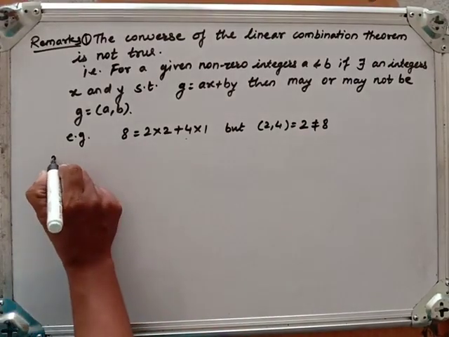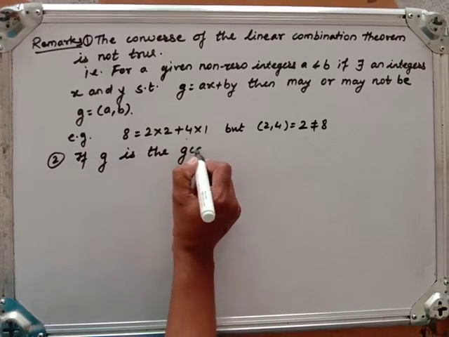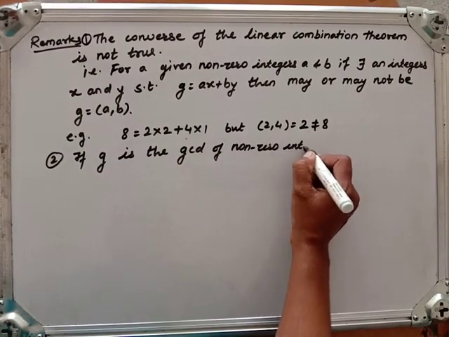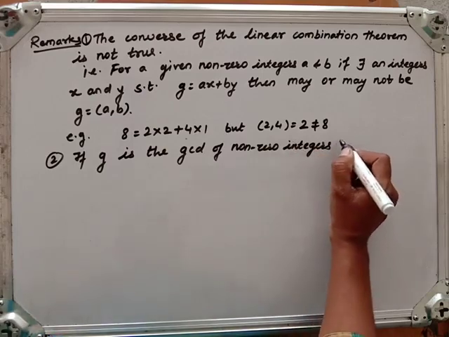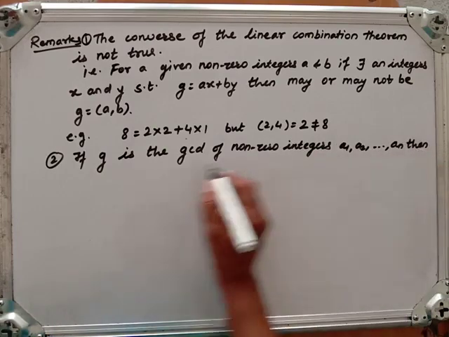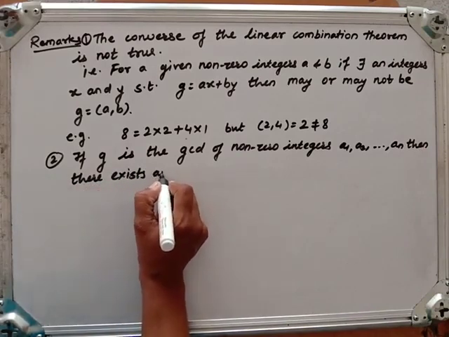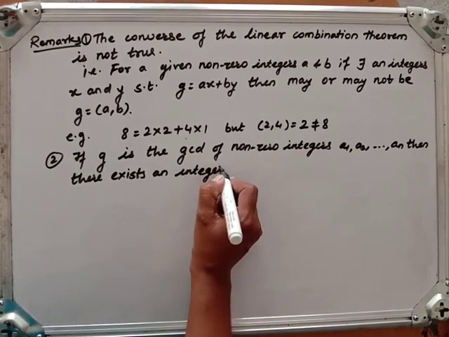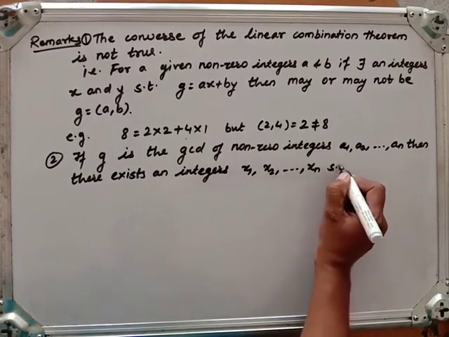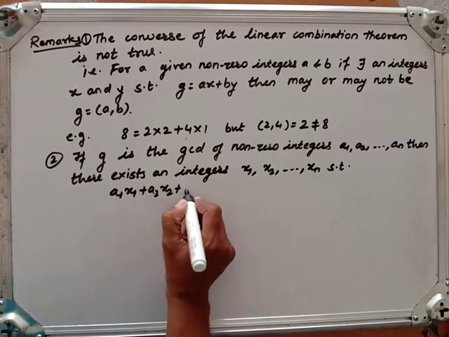Fine. Now the second remark is that if G is the GCD of non-zero integers A1, A2 and so on up to An, then there exist integers x1, x2 and so on up to xn such that G equals a1x1 plus a2x2 plus so on up to anxn.